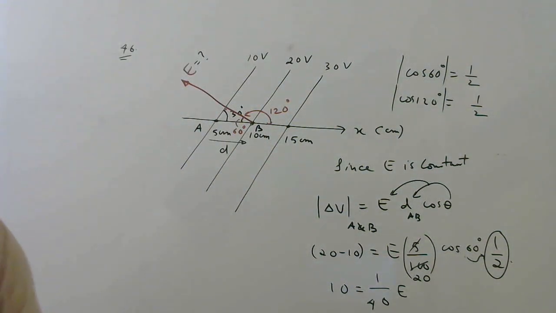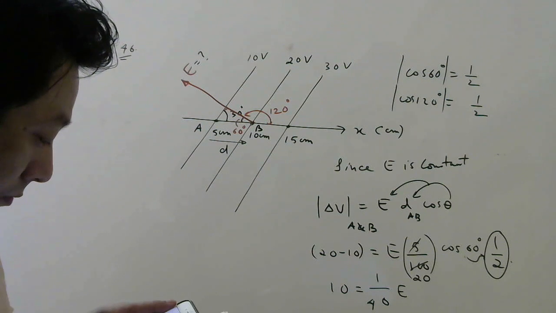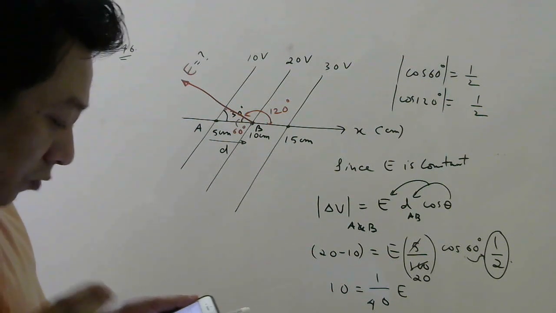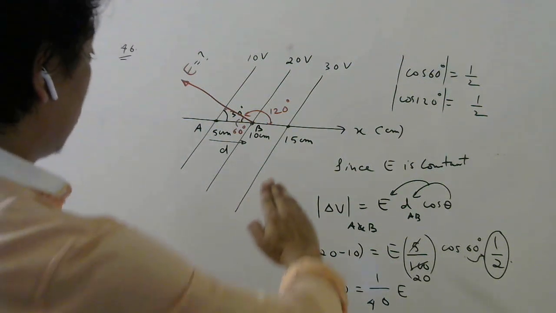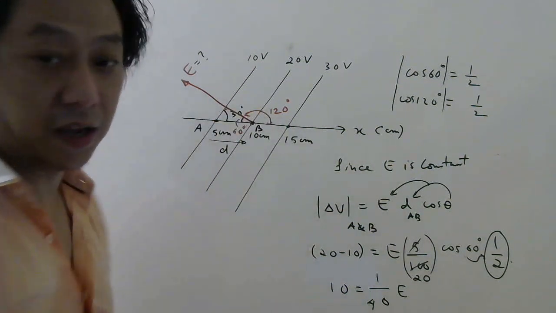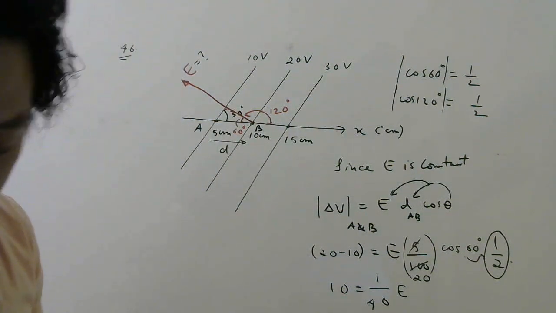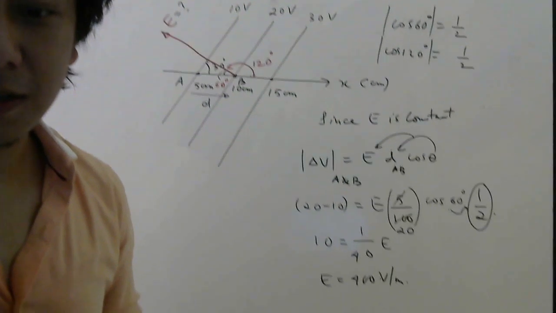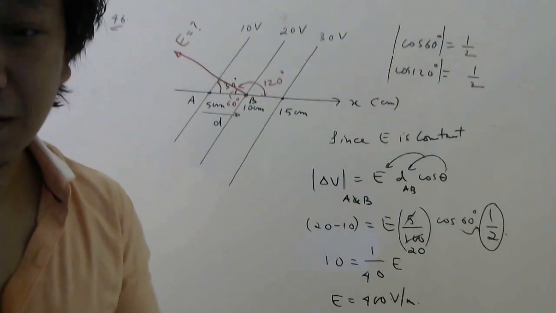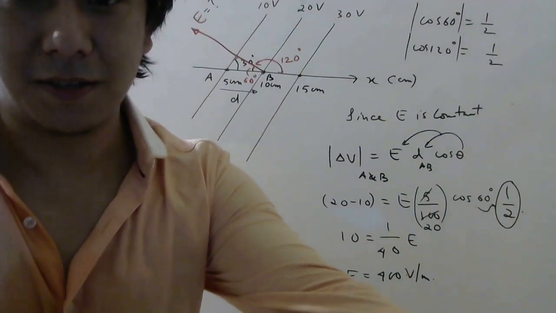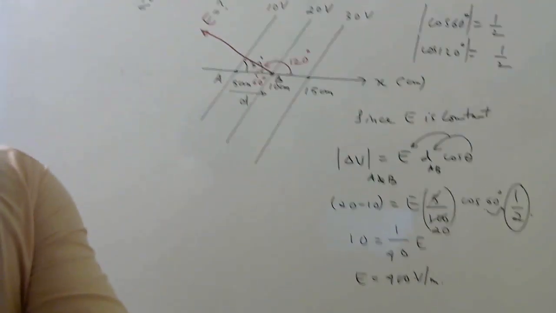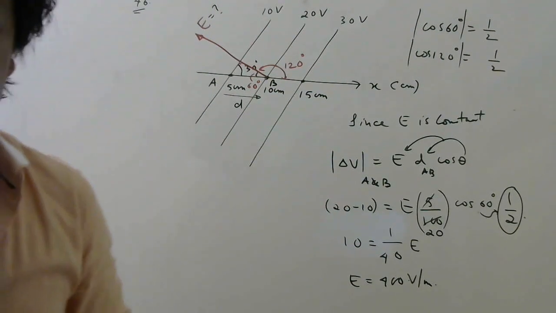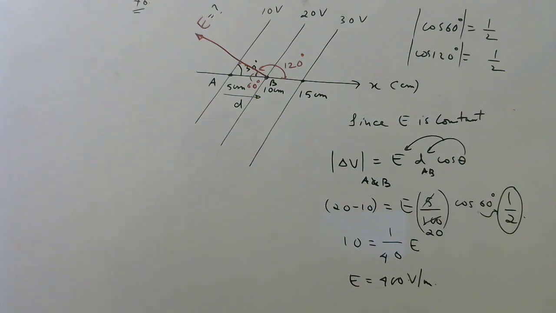So which option does it match with? Option C, 400 volt per meter, at 120 degree with the positive x-axis. Correct, right students? Okay. Oh, sorry, the 400 is outside. Let me just slightly adjust this. Yeah. So I hope everybody understood this problem. Simple. Let us see the next question.